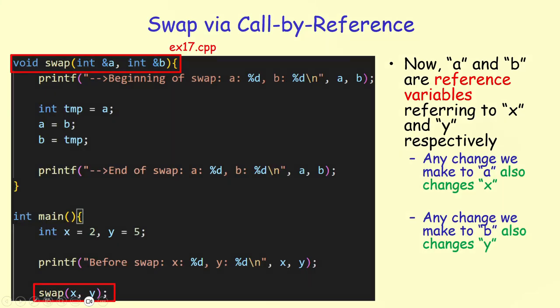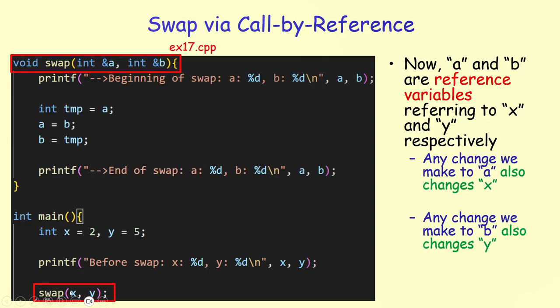So using the concept of a reference variable, we can now rewrite our swap function so that any changes that we make to the parameter actually changes the value of the argument in the calling context. So how can we do that? Instead of defining integer a, integer b, we say integer ampersand a, making a a reference variable, and integer ampersand b, making b a reference variable.